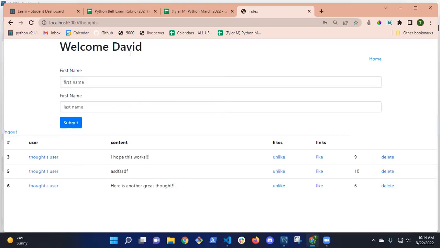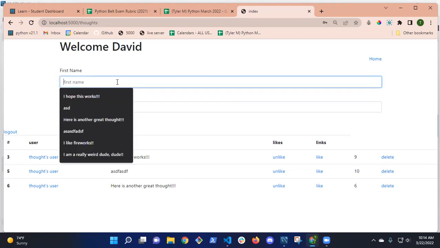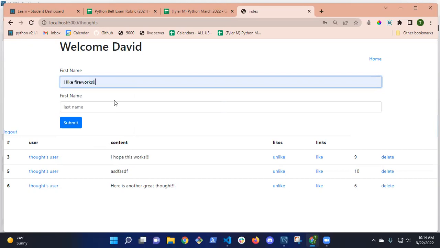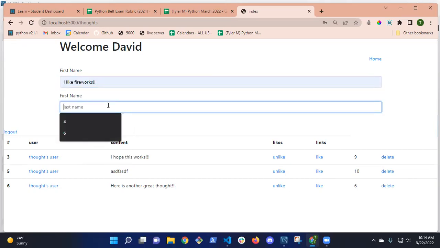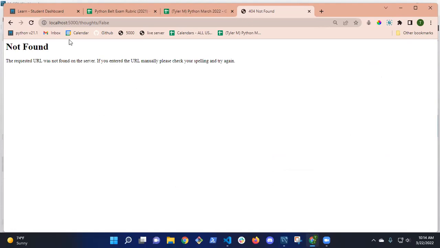So now David is logged in and David's going to have a thought. I like fireworks. And I'm setting the likes, but I want to change that, right? I don't want to set the likes, but I'm just going to do it for now. Okay, so now I'm getting thoughts false, not found.